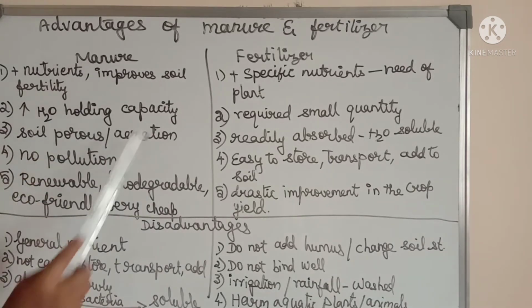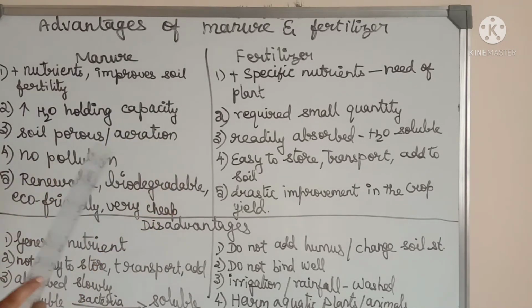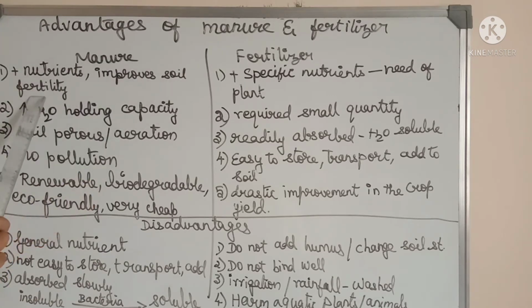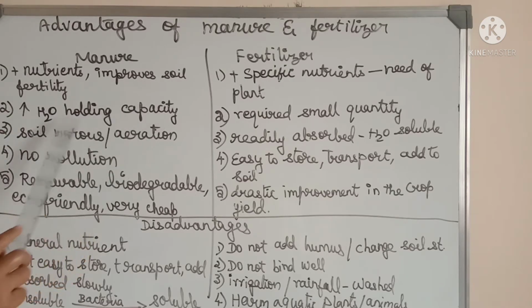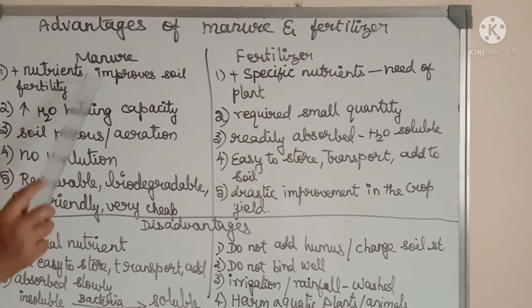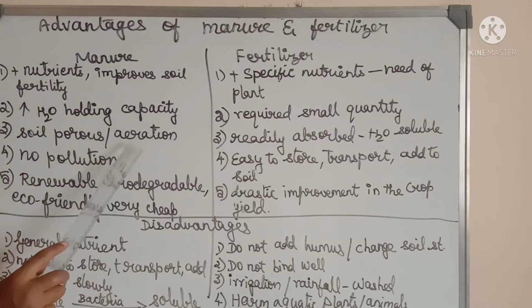Now we will see the advantages of manure and the fertilizer. It adds nutrient to the soil. It improves the soil fertility. It increases the water holding capacity of the soil. It makes the soil porous. So the space between the soil particles is increased. As a result, it helps the air to pass through.